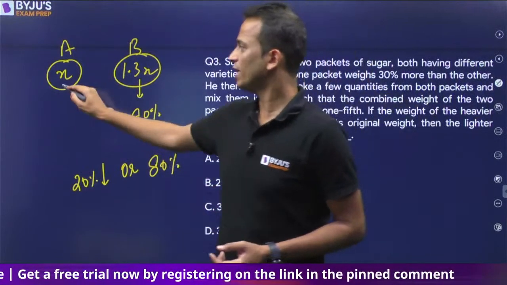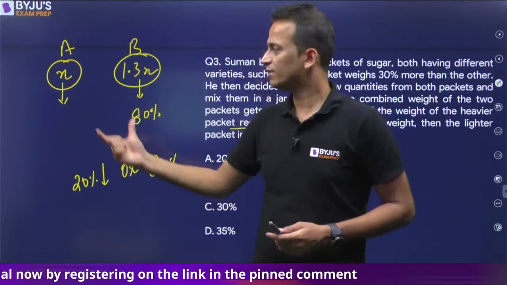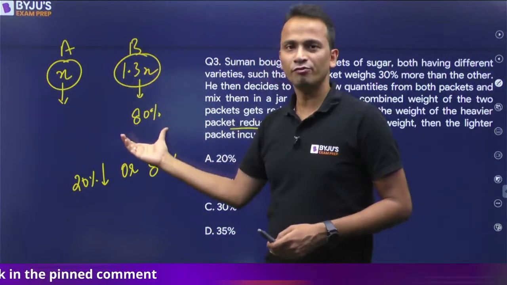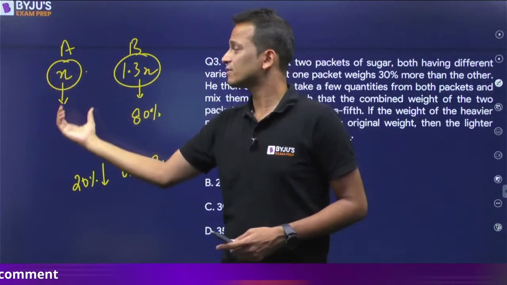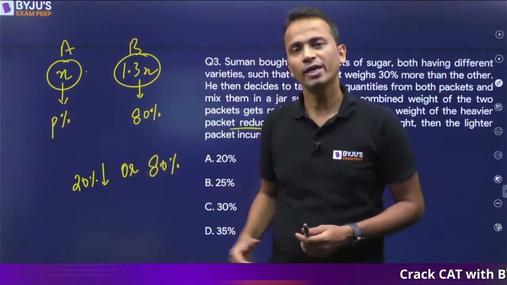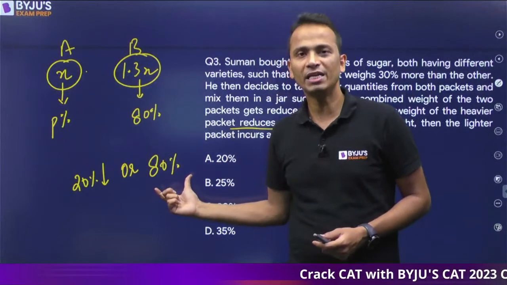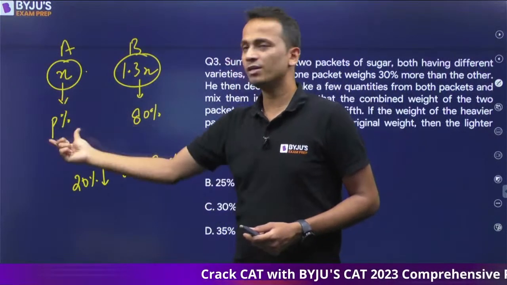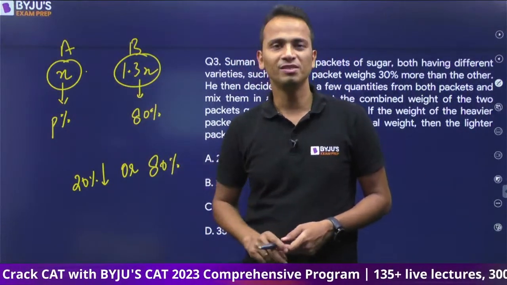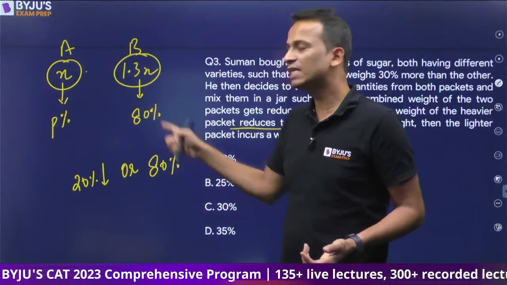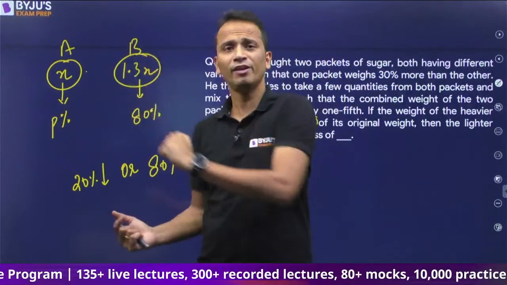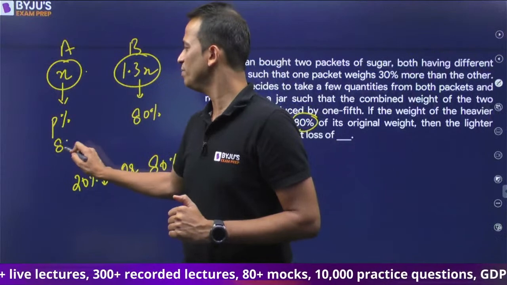Let's say P percentage is taken from X, and the net is also coming out to be 80%. P% from here is taken, 80% from here is taken, and net is 80%. So what should be the value of P? The value of P has to be 80 because these are equal. So to make a resultant of 80, if 80 is taken from here, 80 has to be taken from the other one also. So the value of P will be 80%.